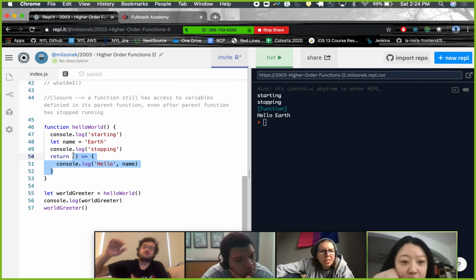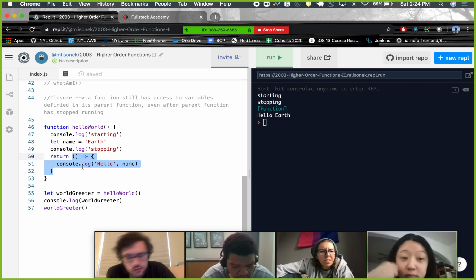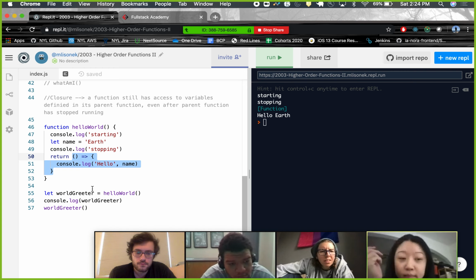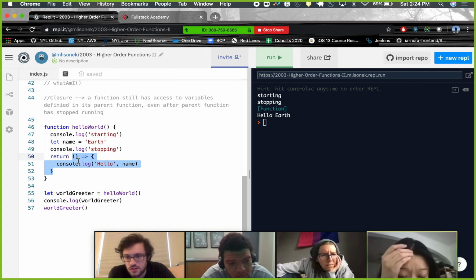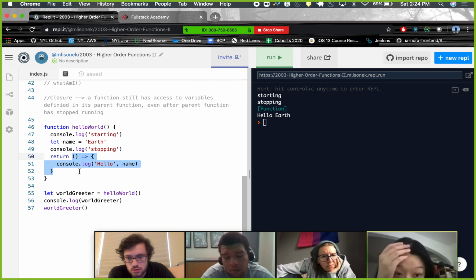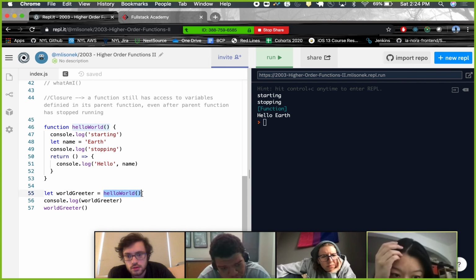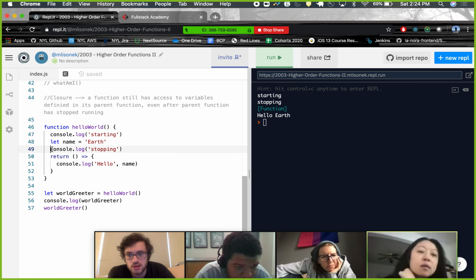How do I explain this? So this function that's highlighted right now, does this say hello world anywhere inside of it? So it's not going to call this again. This is called here, right? And what does hello world do? Console.log starting, let name equals Earth, console.log stopping, return this function.